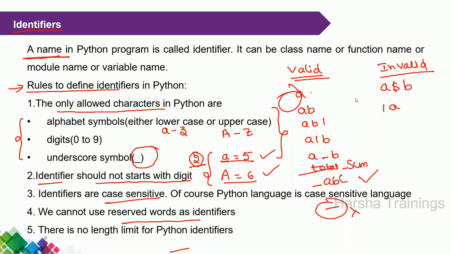Yes, I was asking whether identifiers and variables are the same thing. Sorry, I'm really not getting your point. I am getting only the first point, identifiers. Oh, sorry, I am getting your point now.